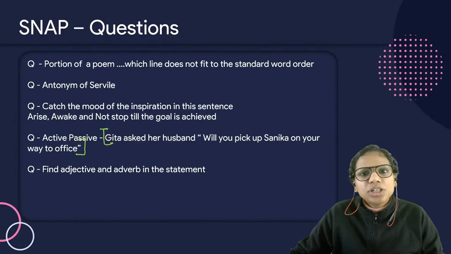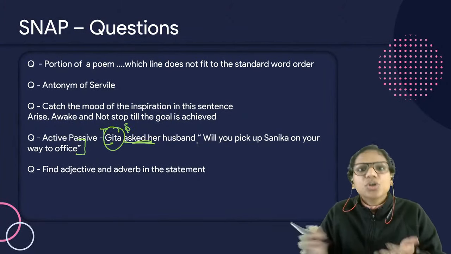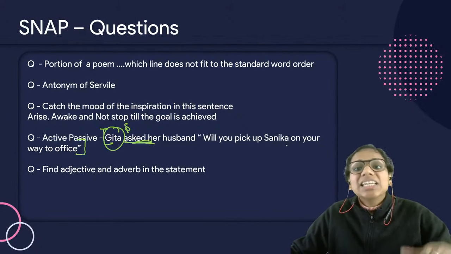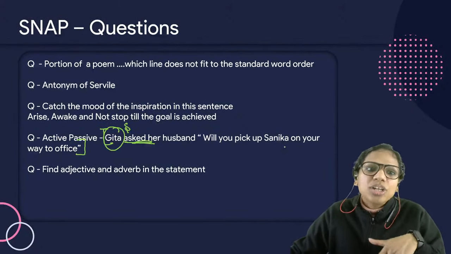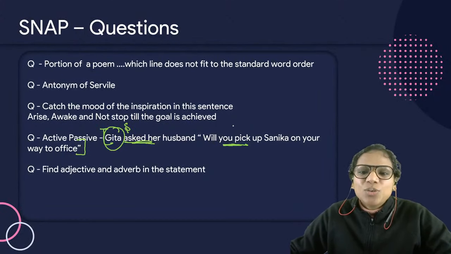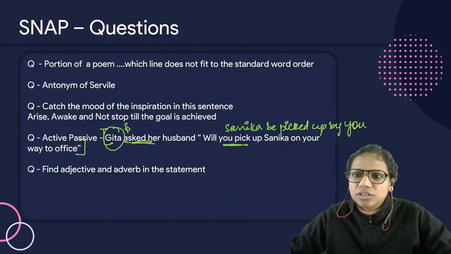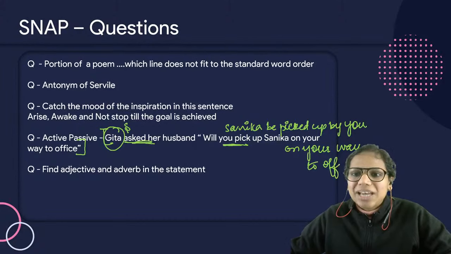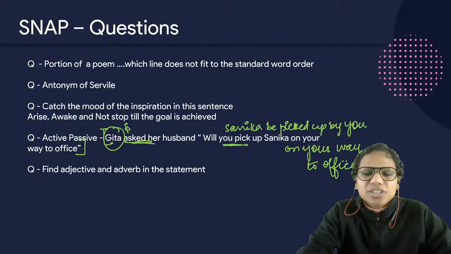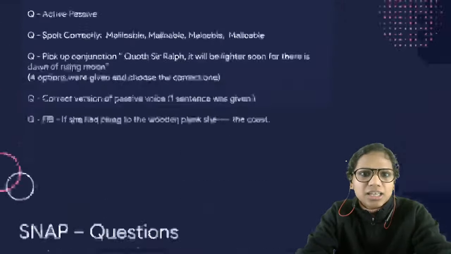If I have to convert it to passive voice, first of all, this is in the active voice: Geeta asked her husband. So, her husband was asked by Geeta, "Will Sanika be picked up by him on his way to office?" Or, if I don't have to convert it into indirect speech, "Will Sanika be picked up by you on your way to office?" That will be the passive voice of this sentence. So this was a question on active passive voice, right? Okay, then let's come to the next one.